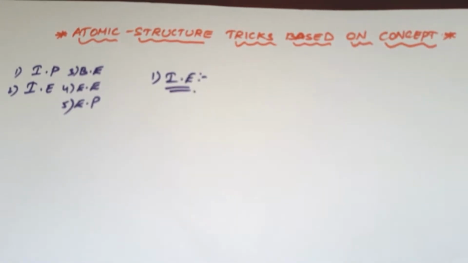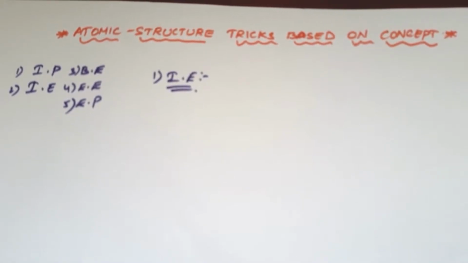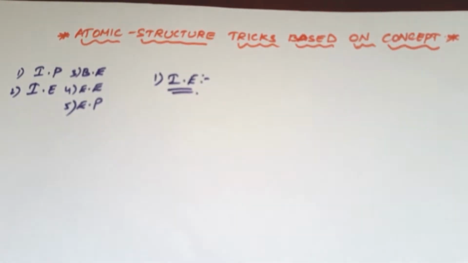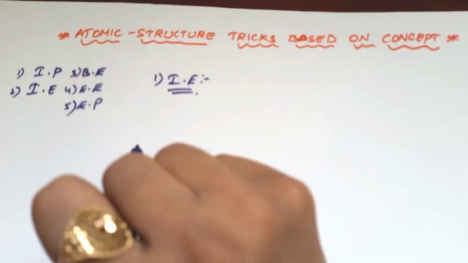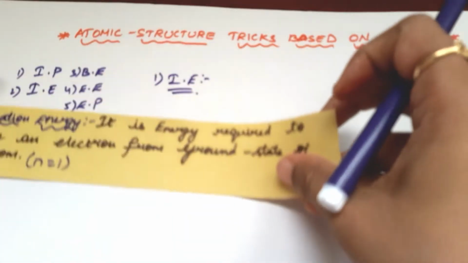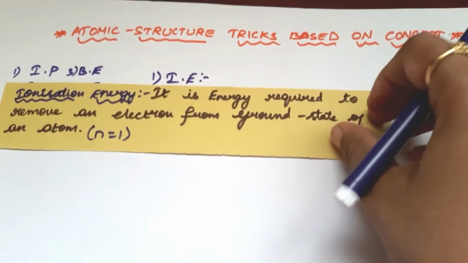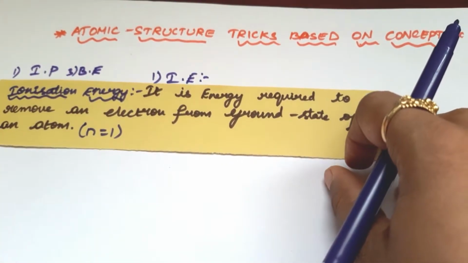Today I would like to discuss some topics in atomic structure based on concept C: ionization potential, ionization energy, binding energy, excitation energy and excitation potential. Let us see ionization energy. Ionization energy is the energy required to remove an electron from the ground state of an atom.